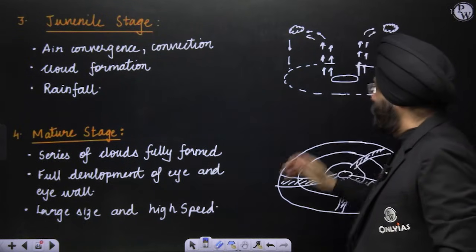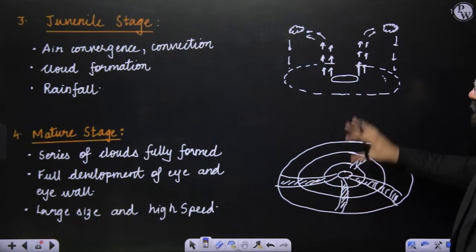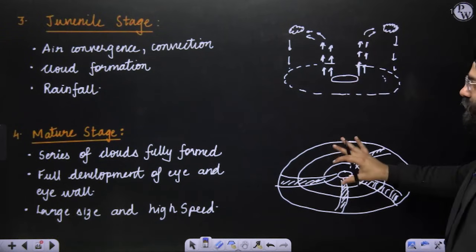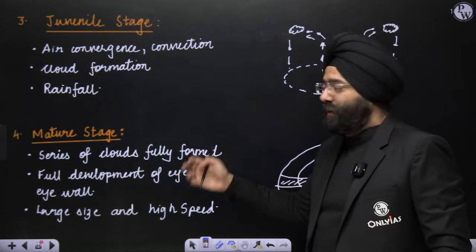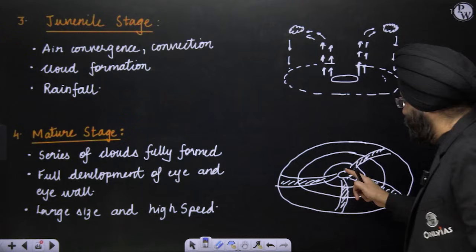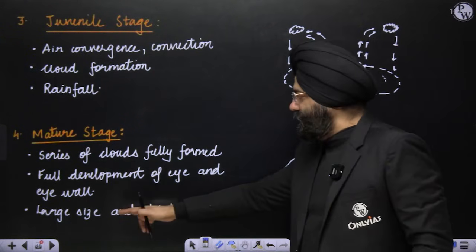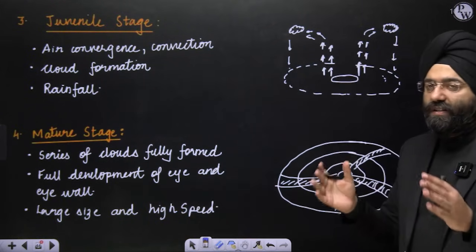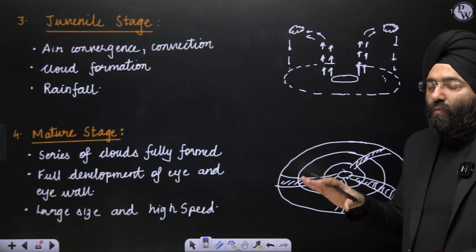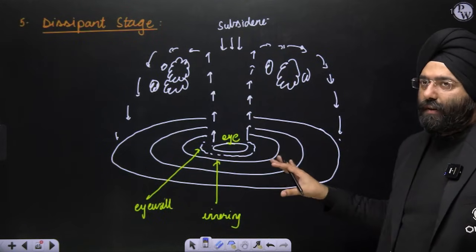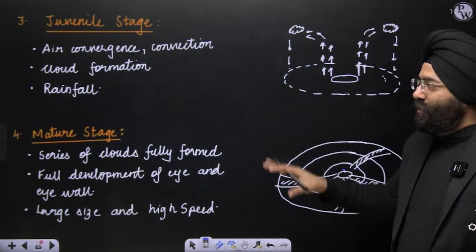Mature stage. Similarly over here, you realize there is intensification of this particular stage, where a series of clouds are fully formed, with a fully developed eye. Eye means this particular center region, and a large size and high speed basically develop. Now, what the NCERT shows you is only this diagram. They do not show you these stages. So what does NCERT show?